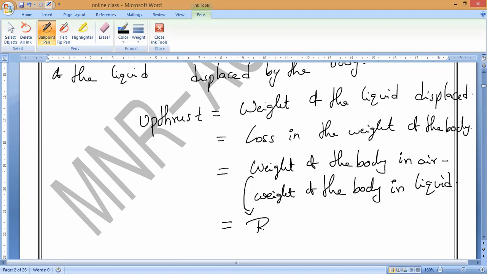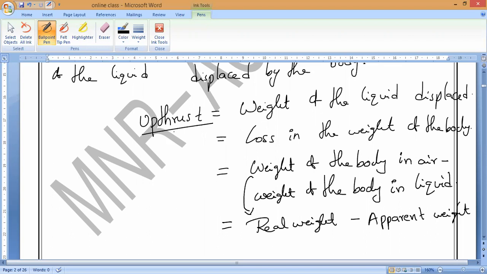Air. That is what we call the real weight, minus the apparent weight in liquid. This will always give you the upthrust, or the loss in the weight of the body. This is what we call Archimedes principle.